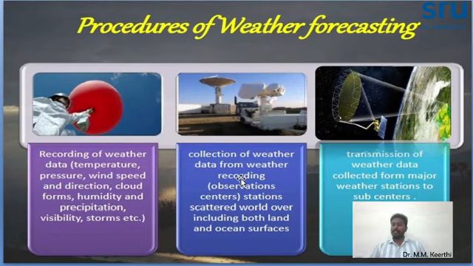This includes land observatories and ocean surface observatories. Everything we need to collect as data. After collecting the data, we have to transfer the weather data to the weather station and to the sub-centers. This is the main thing. From there, it will again be forecasted to the general public, farmers, and weather forecasters. So everyone who needs weather forecasting details will get the benefit. So this is the procedure: first recording, second collection and transmission of the data.